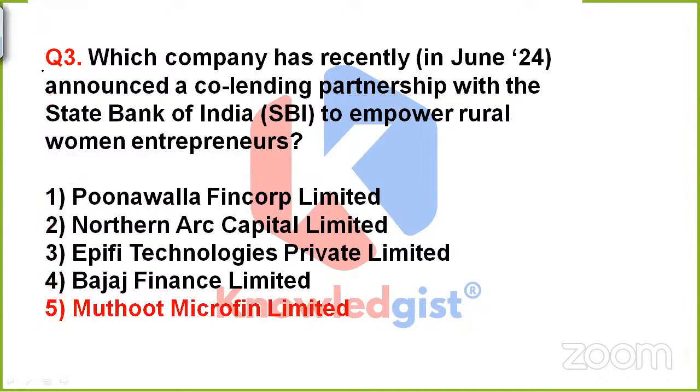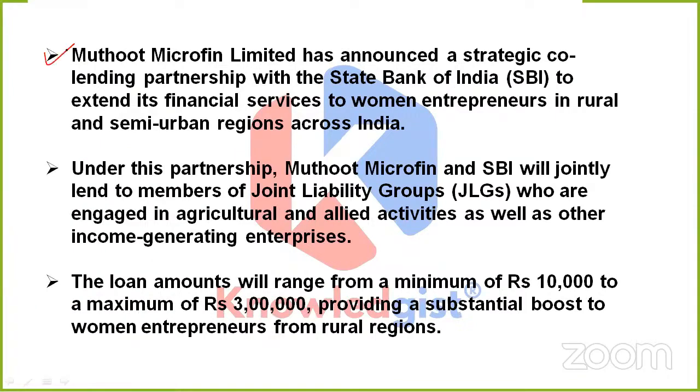So yes, this time the correct option is 5, that is Muthoot Microfin Limited. See, this Muthoot Microfin Limited, what has it done? From the question also we know it. It has announced a strategic co-lending partnership with the State Bank of India. And in this, what will it do? It will extend its financial services to women entrepreneurs in the rural and semi-urban regions across India.